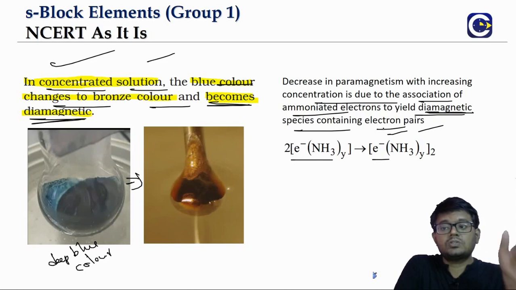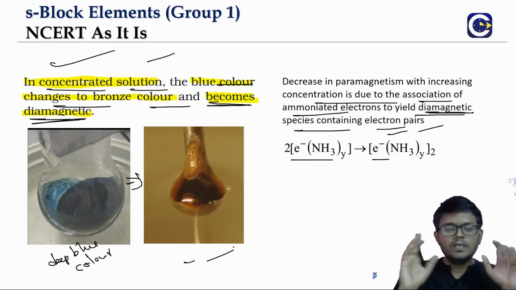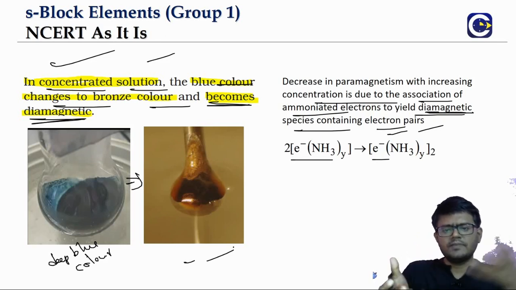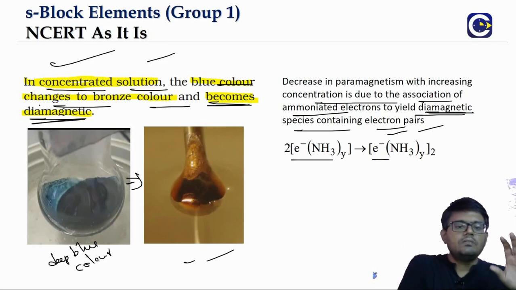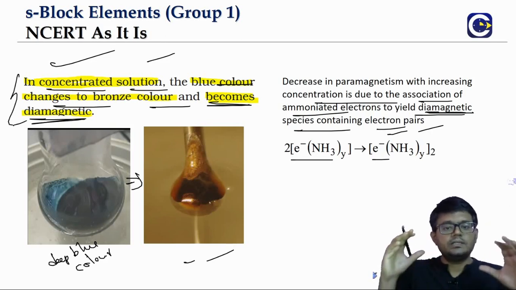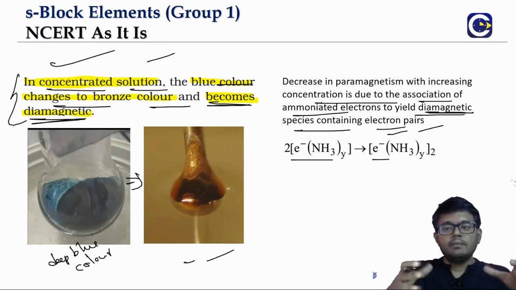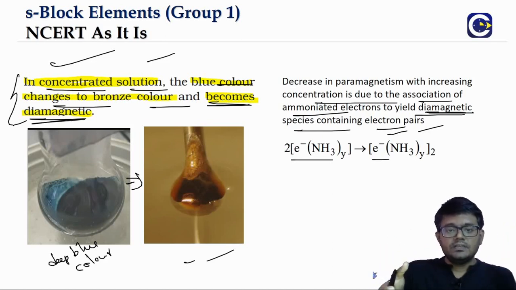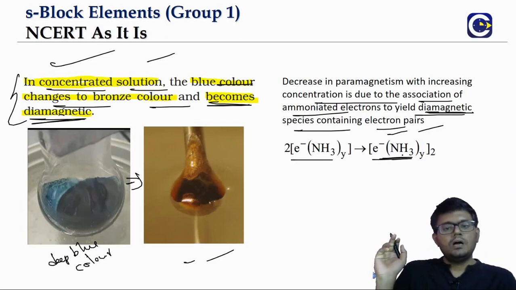Not only that, the color also changes into brown, or more particularly, bronze. So this is the reason why a concentrated solution changes color from blue to bronze, and also changes its magnetic nature. Normally ammoniated solutions have paramagnetic nature, but concentrated ones are diamagnetic because of the pairing. So just remember that. This is about the ammonia solution.